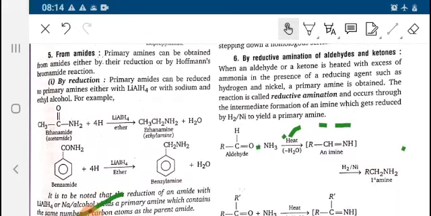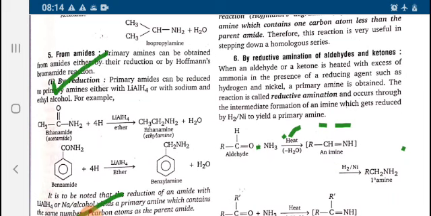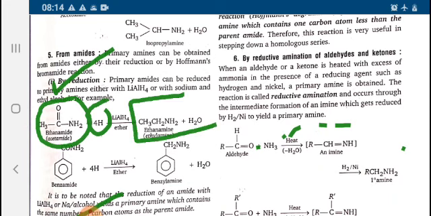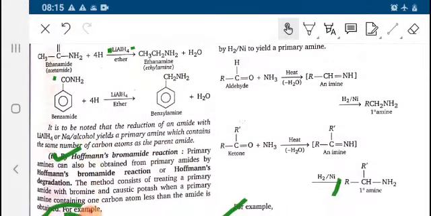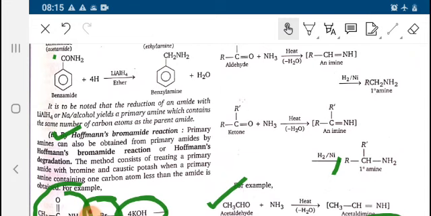From amides, primary amine can be obtained by reduction or by Hofmann bromamide reaction. First is the reduction process. Ethanamide on reduction gives ethanamine. So you can see that the amide has been converted to 1 degree amine. Benzamide can also be converted to benzylamine.